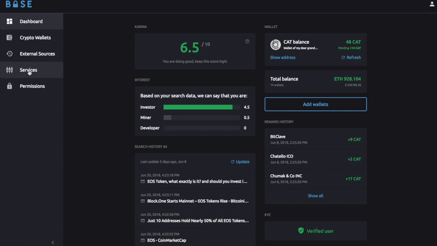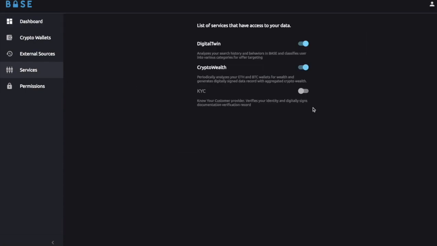Now I want to dive a little deeper into this concept of services and what value they bring. In base, services are some software component developed by BitClave or by third parties, and these components can do some useful things. And you as a user decide what services you find useful, and you decide if you want to subscribe for this service or not. You can manage your subscriptions here.